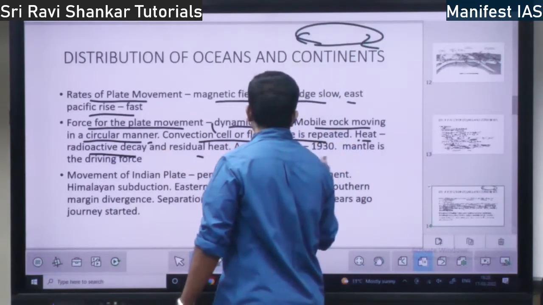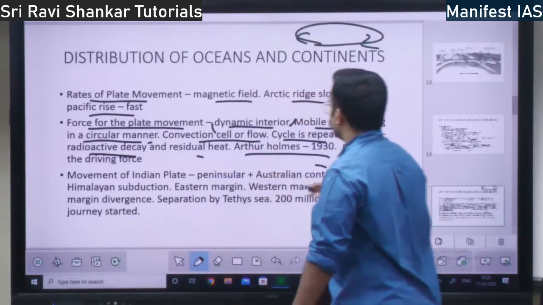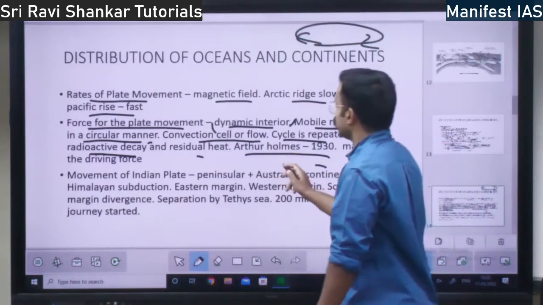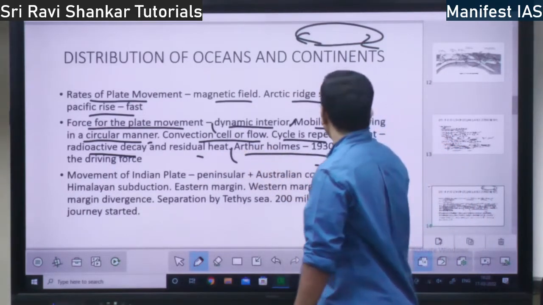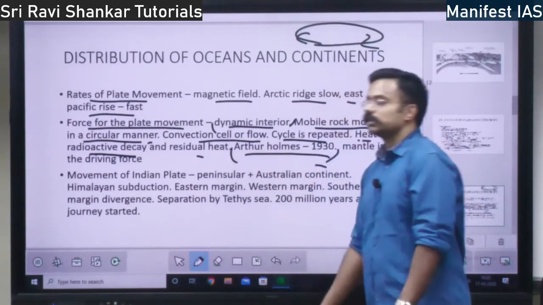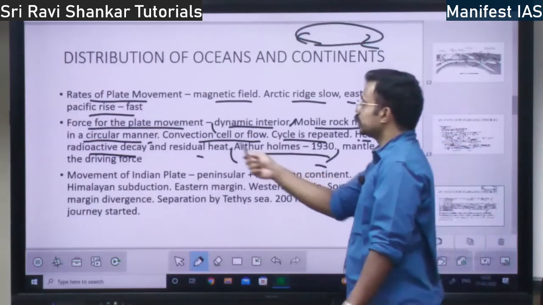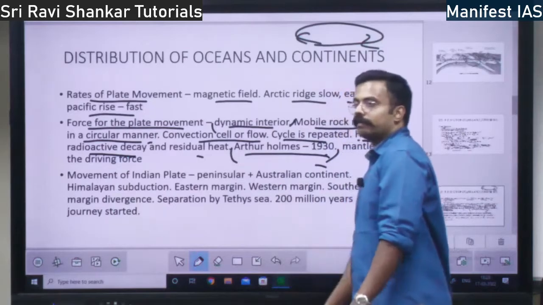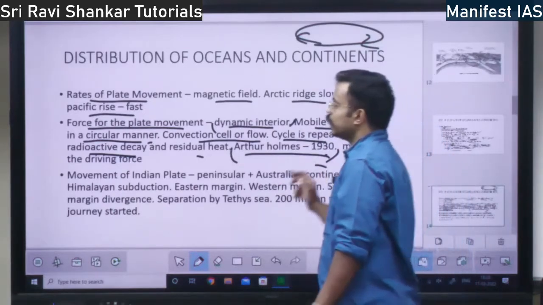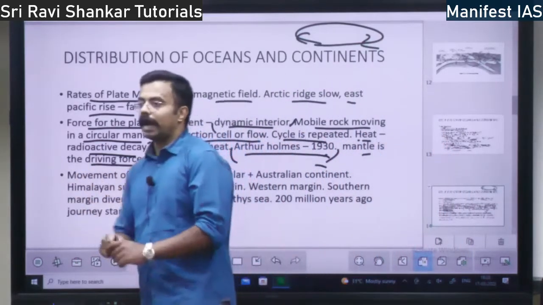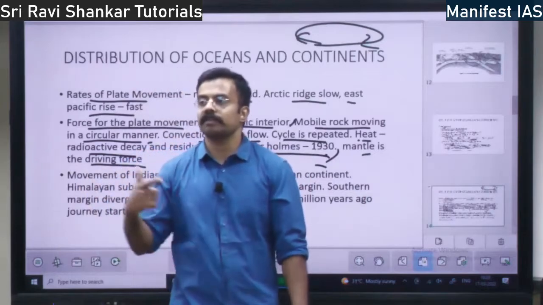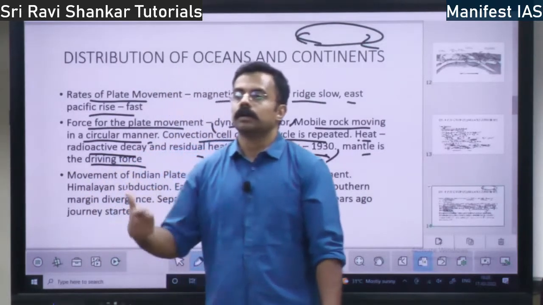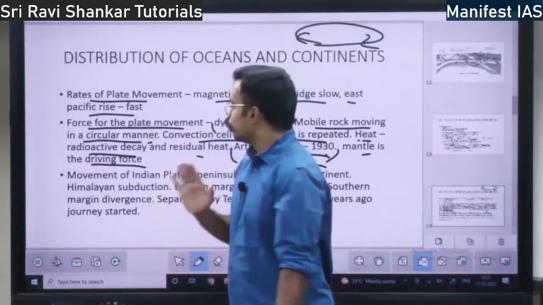Then who gave this concept of the convection cell? It was given by Arthur Holmes. Arthur Holmes gave this concept of the convection cell in 1930, right? So the mantle is the driving force. The mantle, which is flowing, is the driving force for the plate boundaries to move, right?